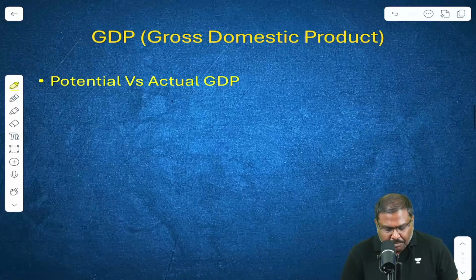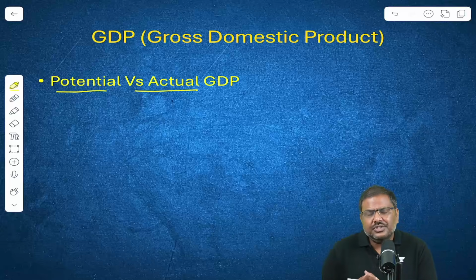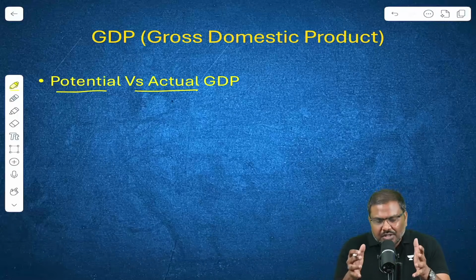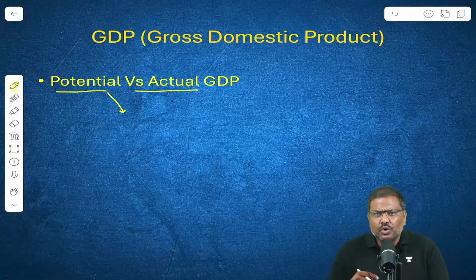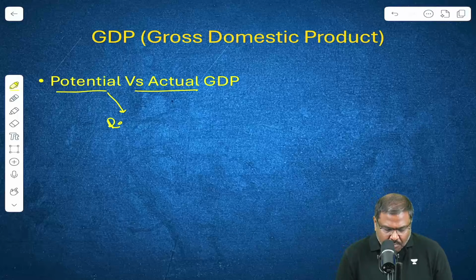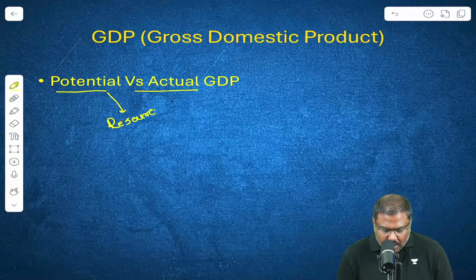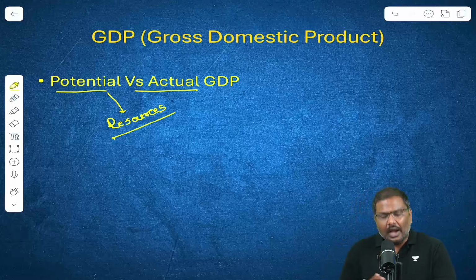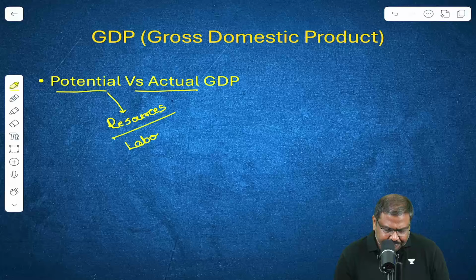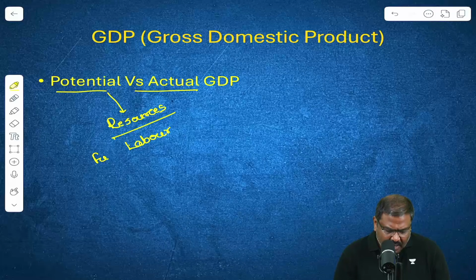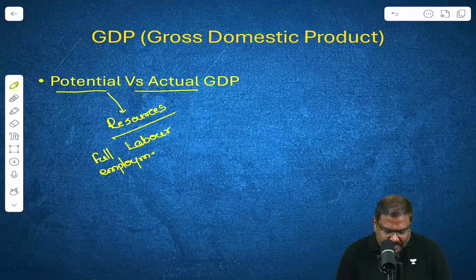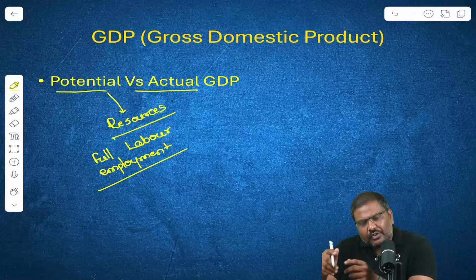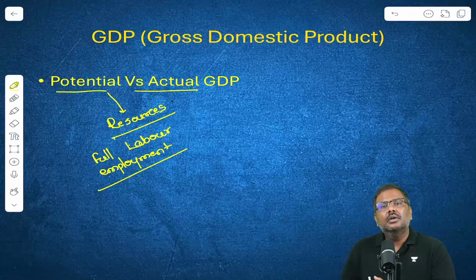Next one, potential GDP versus actual GDP. Potential GDP simply means when you use the resources most efficiently. Whatever resources are available, you will use all the resources. And when you use all the labor that is available, that is whenever there is full employment in the market. In simple terms, anybody who is searching for a job will get a job, right?